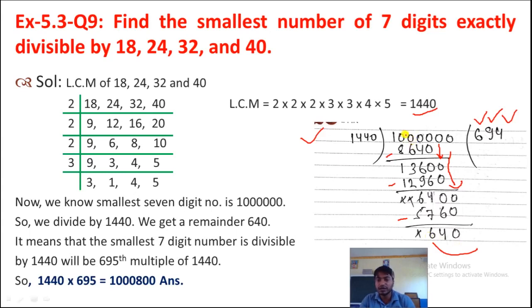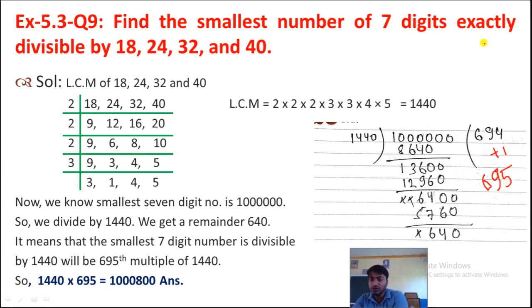So this 10 lakh is not exactly divisible by 18, 24, 32 and 40. Okay, so we have to find out the exact number. For finding the exact number, what we have to do? We have to add plus 1 in quotient. Okay, what we will get? 695. Okay, so for finding the exact number, what we have to do finally? We have to multiply this LCM by 695. Then only we will get the exact number.